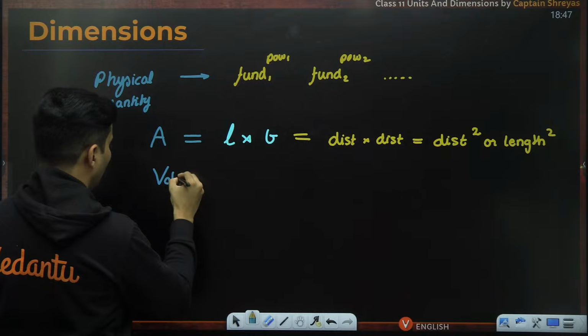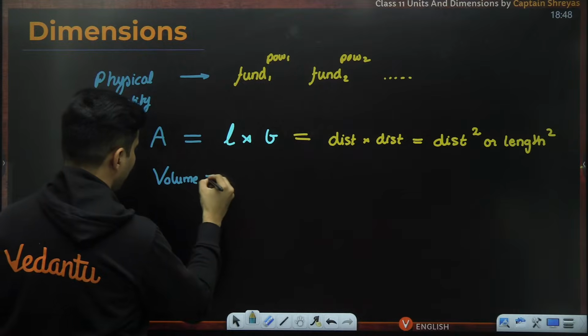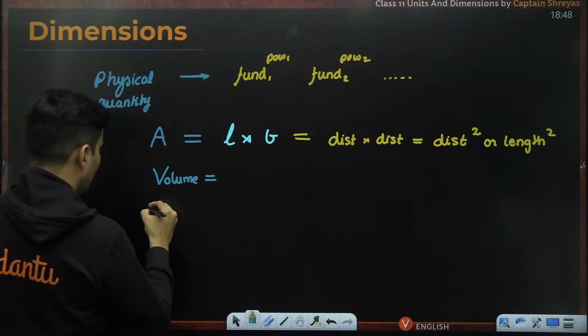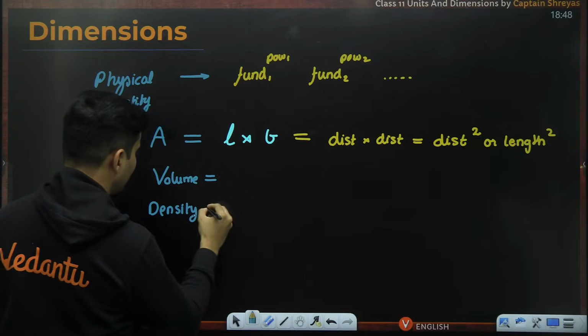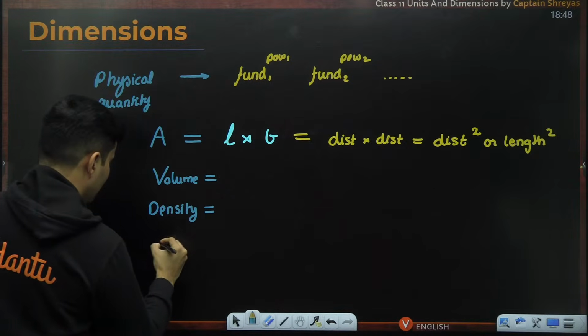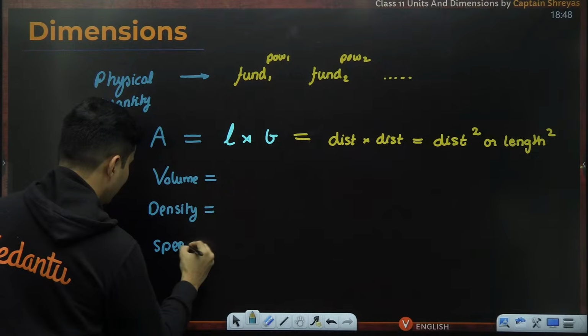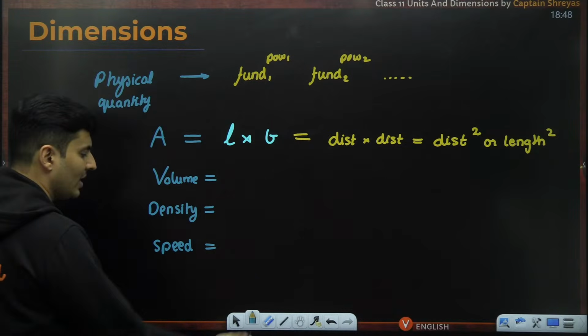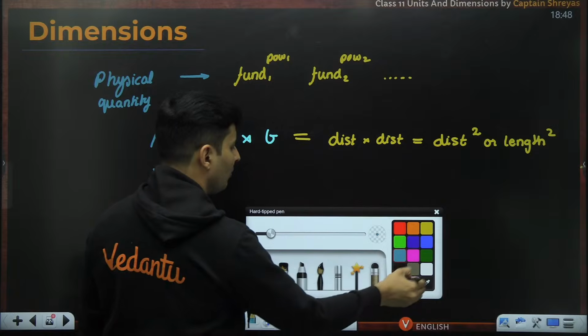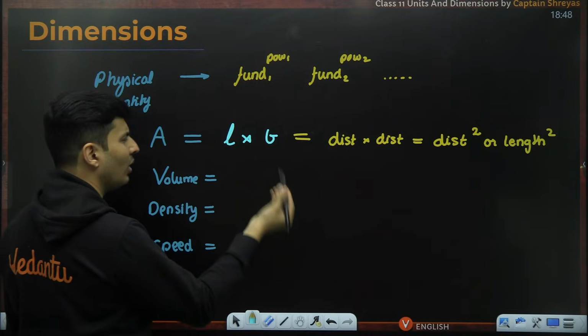Let's say volume. Let's say density. Let's talk about speed or velocity. Just taking a few examples so that you guys get an idea. First of all, what is the formula for volume?